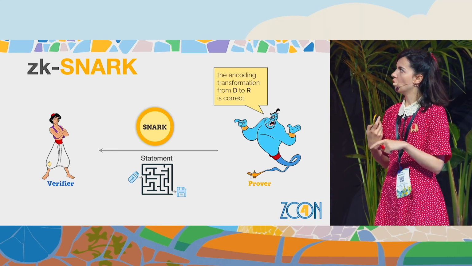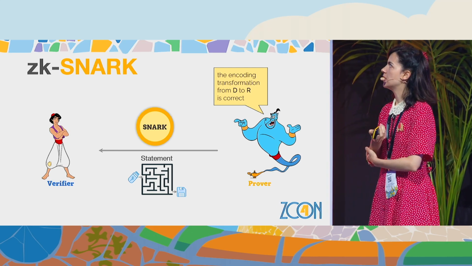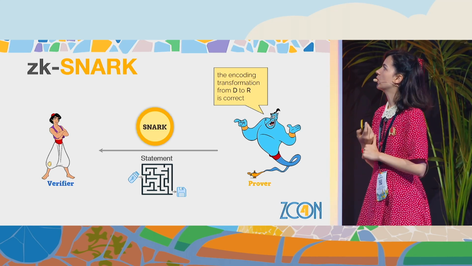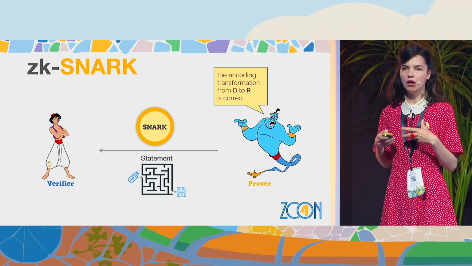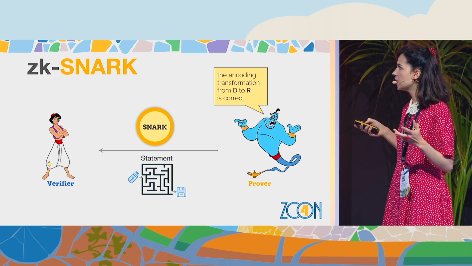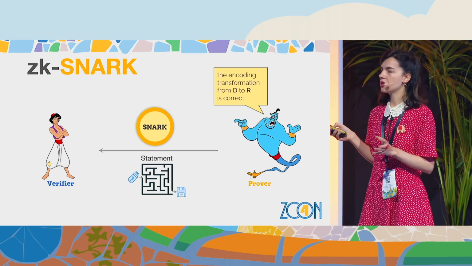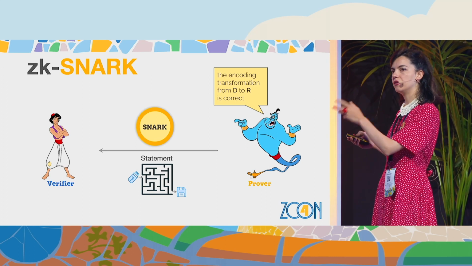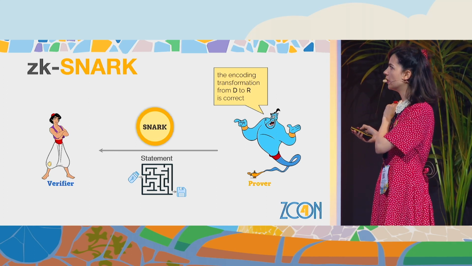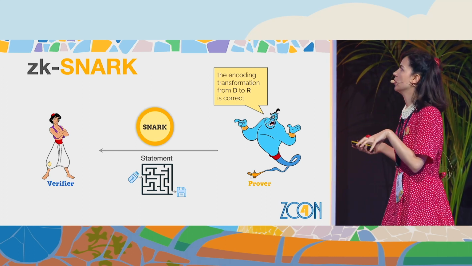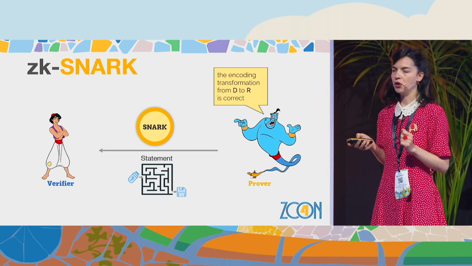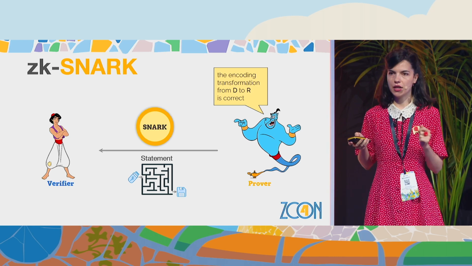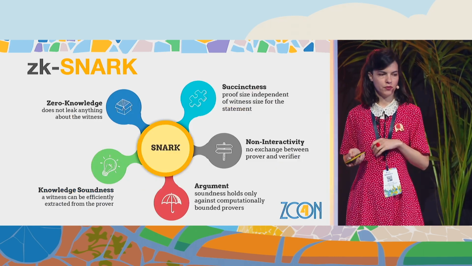So I will also briefly mention ZK SNARKs. This was already in the talk before. So we have many schemes that allow us to prove generic statements. And our statement, precisely, is this transformation from the data to the replica version of the data, which is a very long and heavy computational transformation. And we would like to prove that this was performed correctly. So we will also need SNARKs in this proof of space.